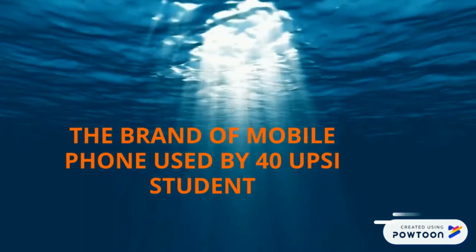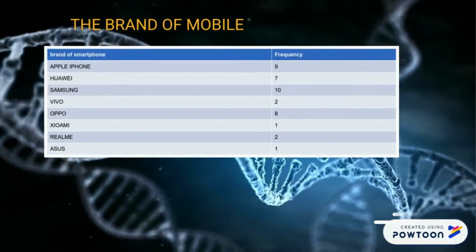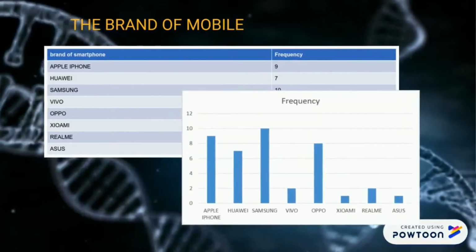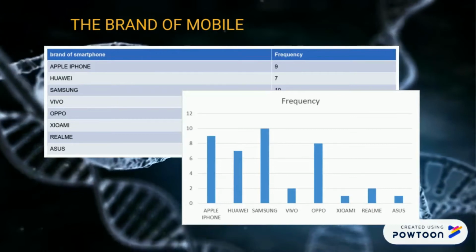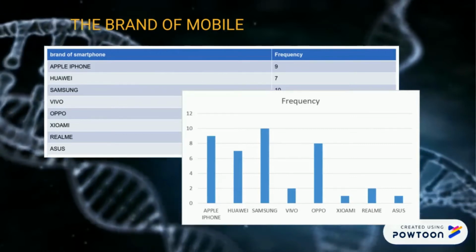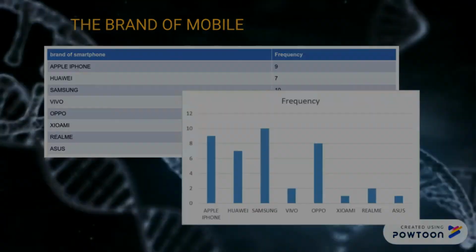The frequency of the brand of mobile phone used by UPSI students is a quantitative variable. From the data, we can know that the most popular brand of mobile phone used by UPSI students is Samsung. We can notice that Samsung has already occupied 10 out of 14 students. The least used brands from our survey are Xiaomi and Asus, because both of them are held by 1 out of 14 students.